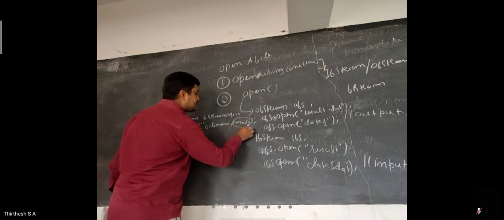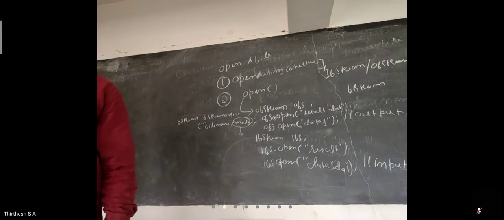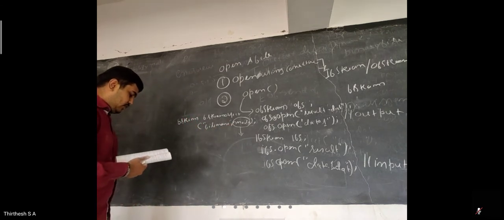Here mode is extra, and we have different kinds of modes. Let us learn in tomorrow's class what the different kinds of modes are.